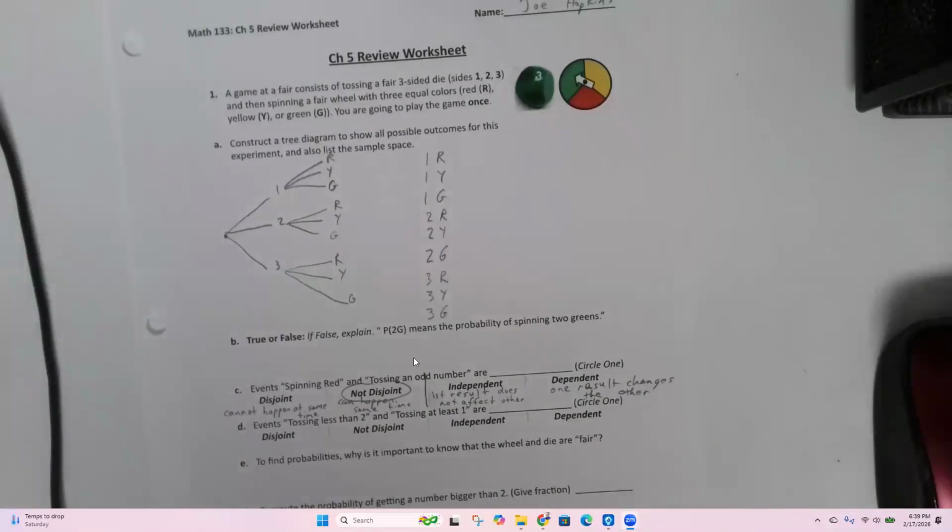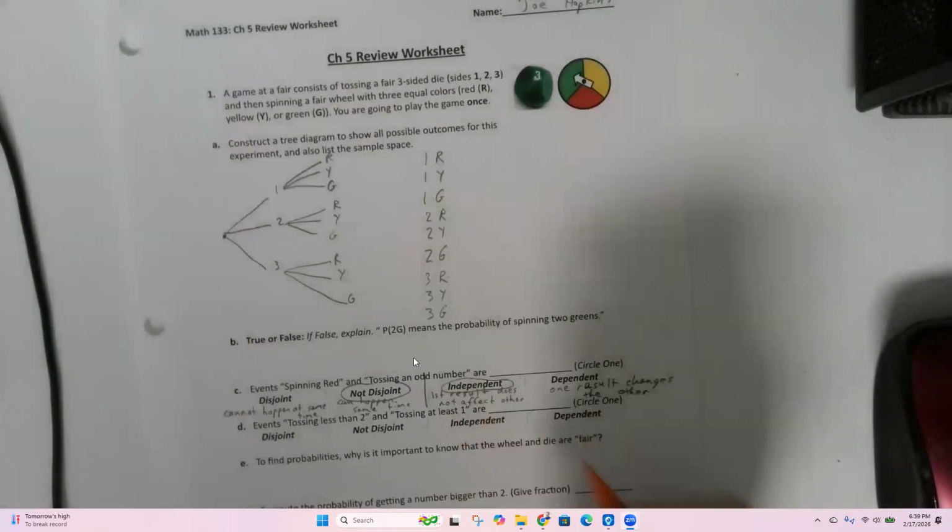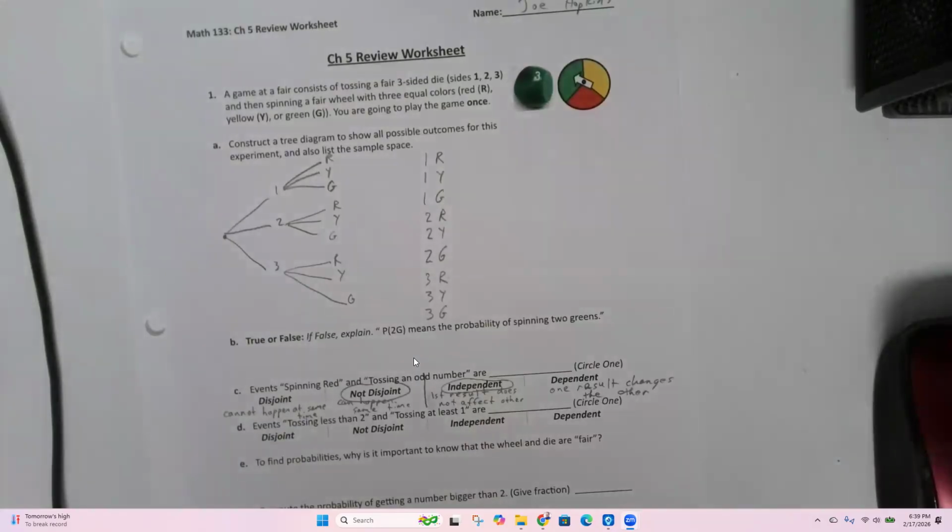So in this case, let's say that I spin a red. Okay, good job. Got it. Is that going to change the chances that I get an odd number? It's not. So in this case these are independent. The number you get on the die does not change your chances of getting a result on the wheel.